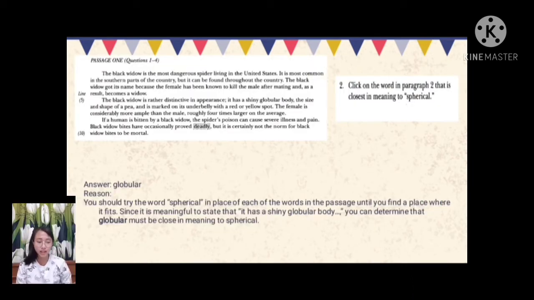Number 2. Click on the word in paragraph 2 that is close in meaning to spherical. The answer is globular, because you should try the word spherical in place of each of the words in the passage until you find a place where it fits. Since it is meaningful to state that it has a shiny globular body, you can determine that globular must be close in meaning to spherical.